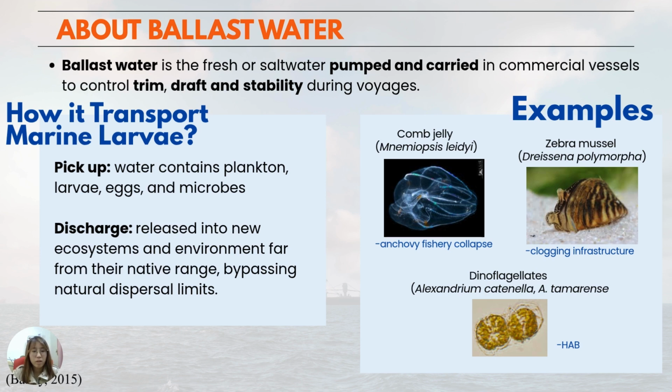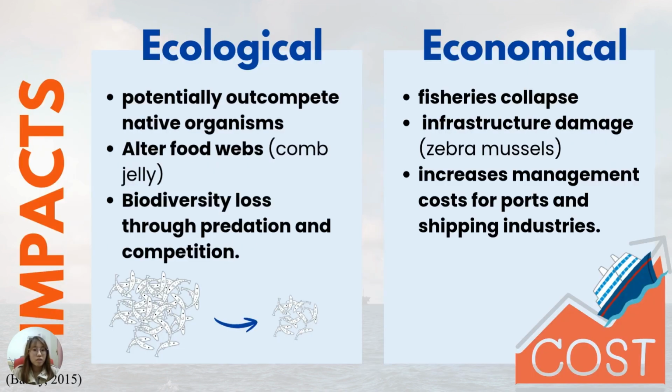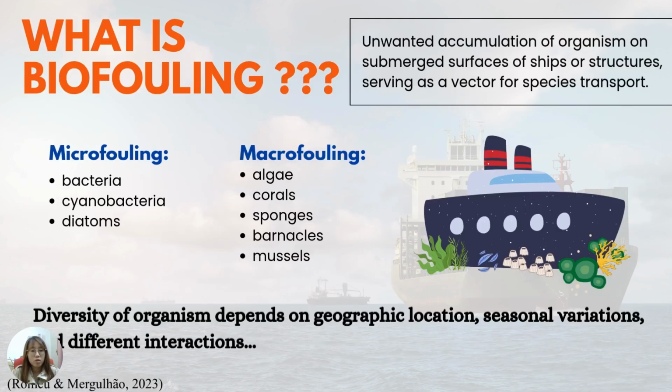Examples of marine organisms that can be transported include comb jelly, which has been proven to cause anchovy fishery collapse, zebra mussels that clog infrastructure, and also dinoflagellates that can cause harmful algal blooms. Therefore, this has ecological impacts by altering food webs, as in the case of the comb jelly I mentioned before, and it can cause biodiversity loss. Economically, it can cause fisheries collapse, which may burden the fishermen, and also causes infrastructure damage that may increase management costs.